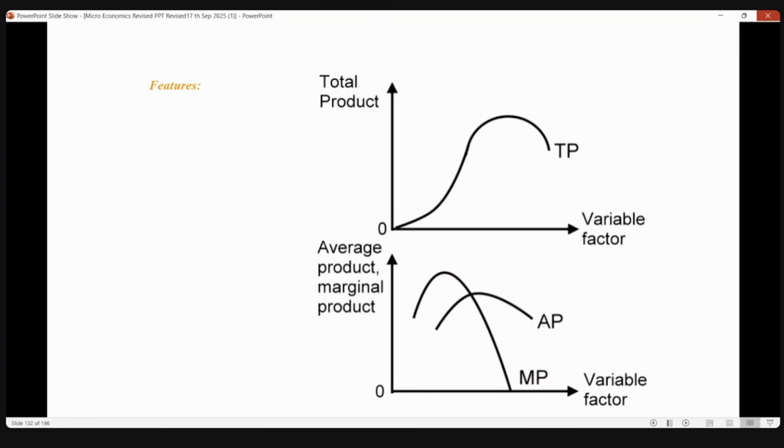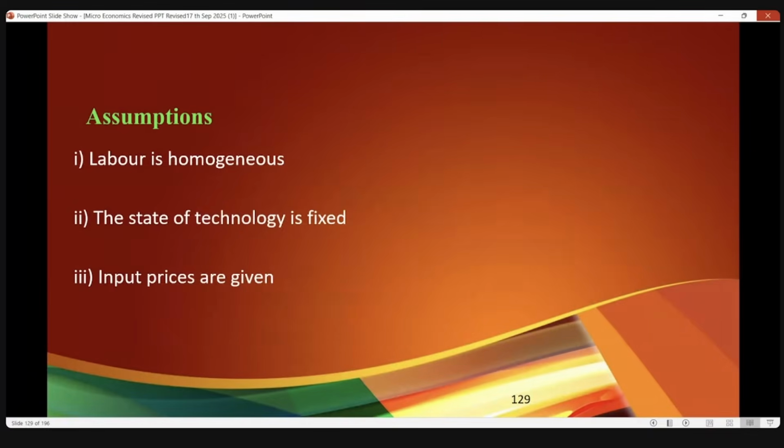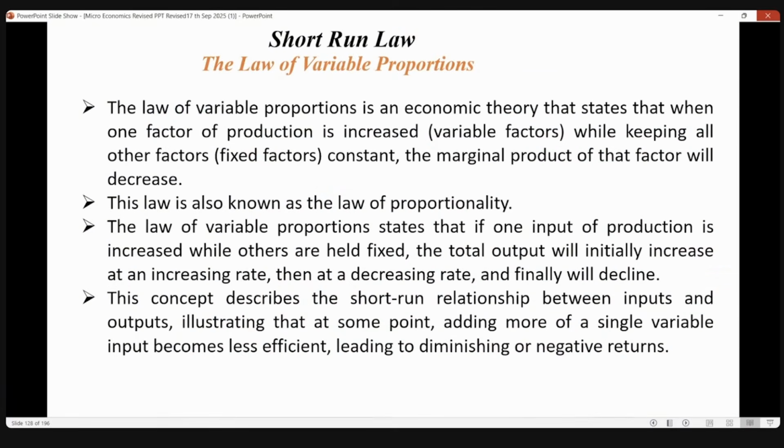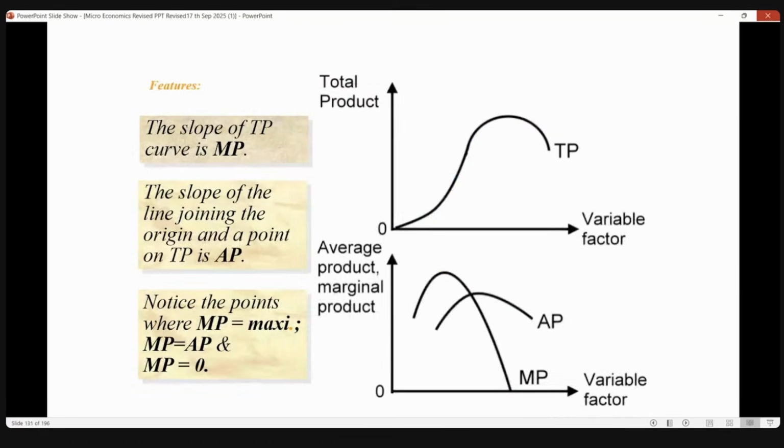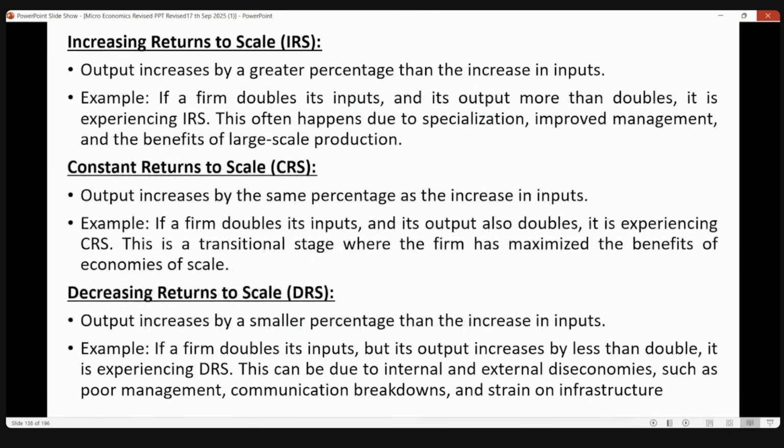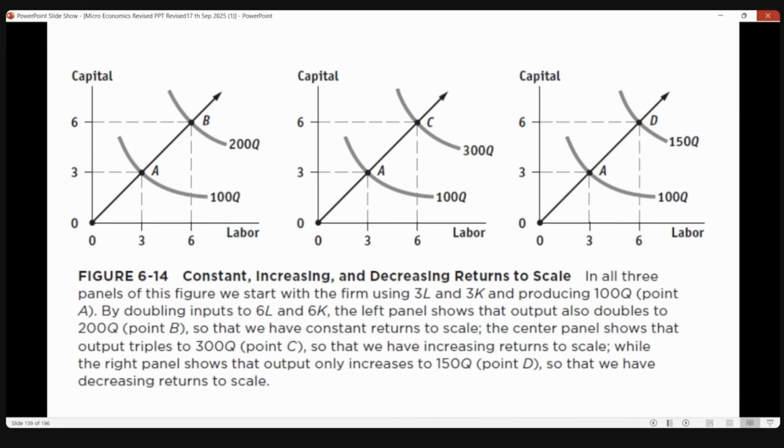That is very short answer questions, short answer questions like that. Ma'am, also regarding the isoquants and its types, do we have to go in depth or just mentioning the names is enough? Features of isoquant, three features. How to draw an isoquant. Anyhow, you know, that is like a demand curve.